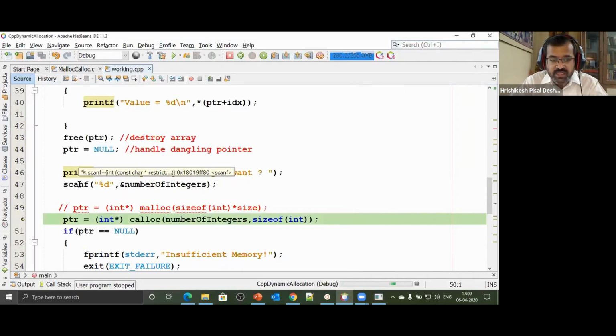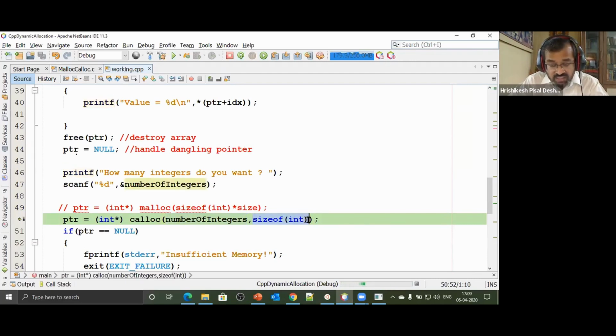And you remember the address that was there earlier? It was 750 or something like that. Now I say int star calloc, number of integers. Number of integers I said 10. 10 into 4, that is 40 bytes. So this time around I'm asking for 40 bytes of memory.